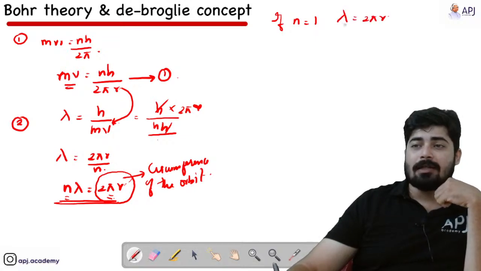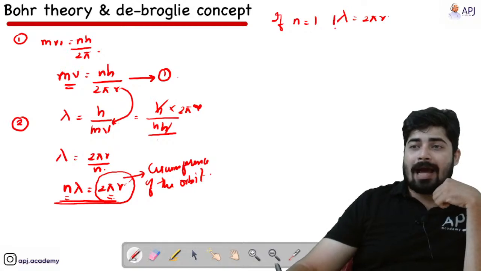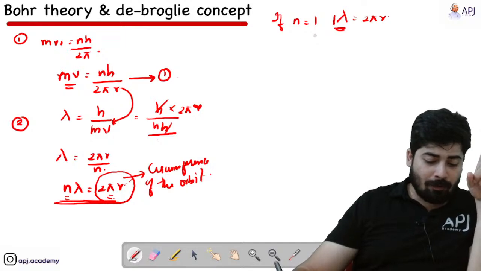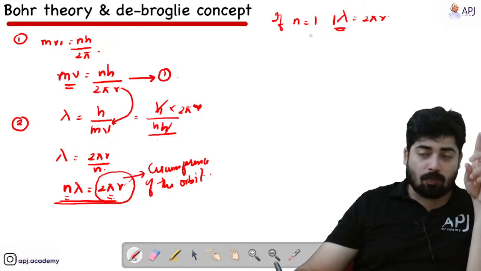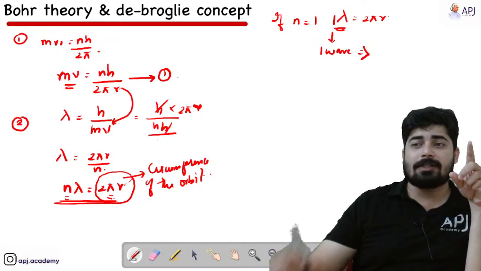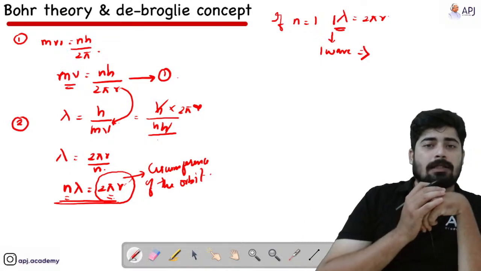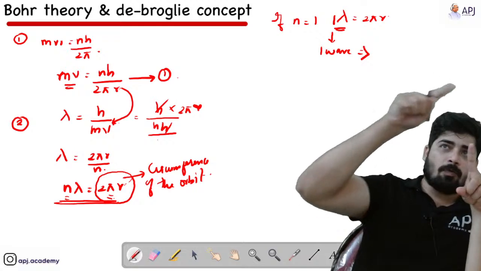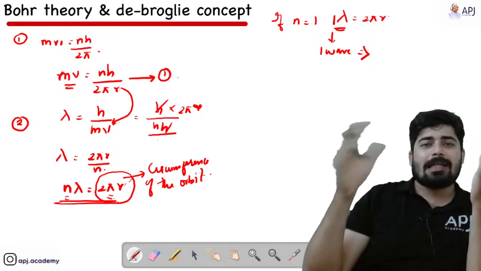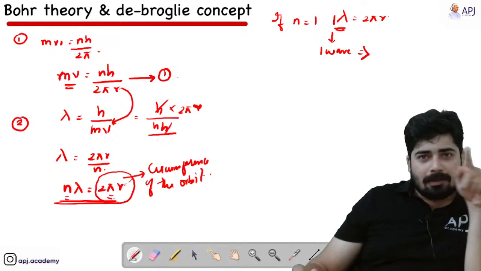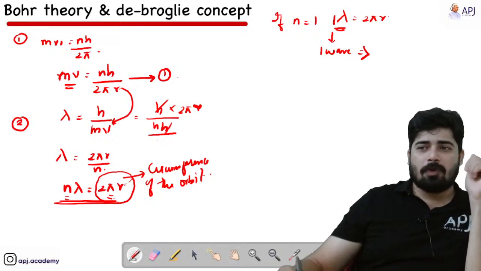What does that mean? 1 lambda means 1 wavelength, or you can say 1 wave. 1 wave will cover the whole circumference of that orbit. That means if an electron is present in the first orbit, then one wave is enough to cover the whole circumference of that orbit.